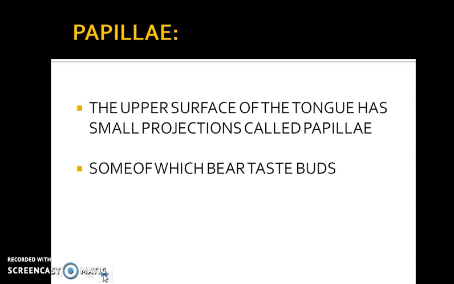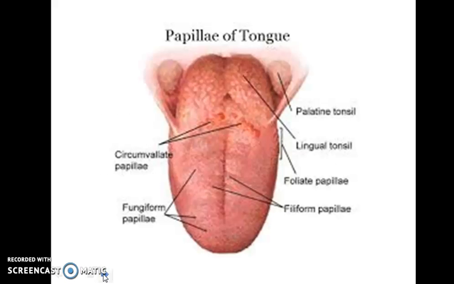When you observe your tongue closely, you see small tiny structures. These tiny structures are what we call papillae. The upper surface of the tongue has small projections called papillae, some of which bear taste buds. I think you are already aware of taste buds. Taste buds are structures found on your tongue. So some of the papillae may bear taste buds. In this slide, you can see the small projected structures, the papillae of the tongue, and these papillae may or may not contain taste buds.